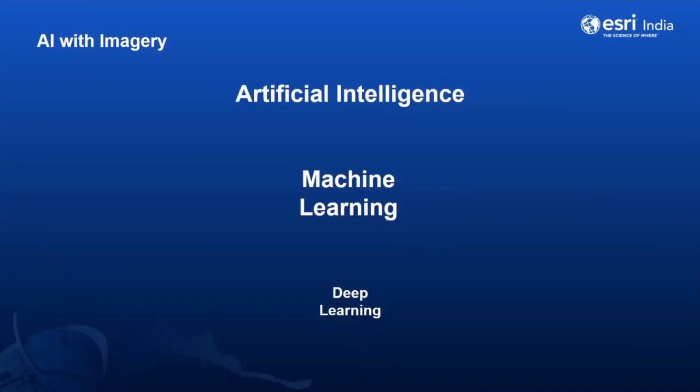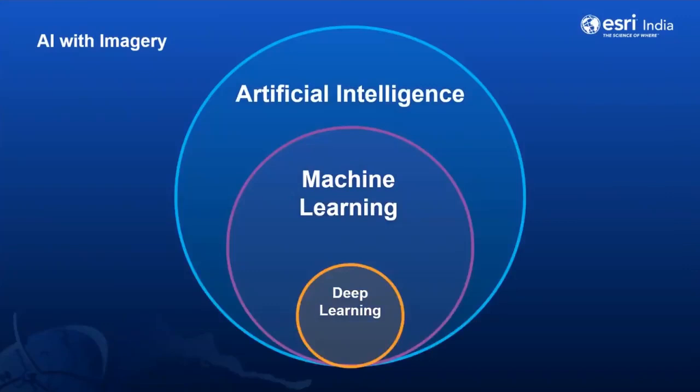So you have artificial intelligence, which describes how you can have a computer or a machine do a task that requires some level of human intelligence. Now, one type of machine learning uses techniques that learn from data to get exactly the information you need.